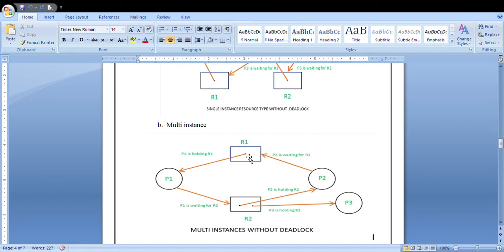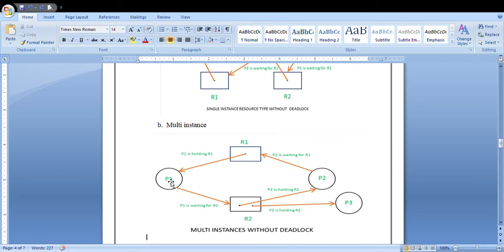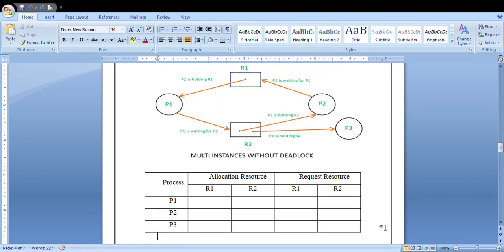In this, what happened? R1 resource is assigned to the process P1, and the P1 process is waiting for R2. But what happens here? Your R2 resource is a multi-instance. For that reason, one resource from R2 is allocated to the process P2, and another resource from R2 is allocated to the process P3. This is how you can resolve the deadlock condition. This is a multi-instance without deadlocks.